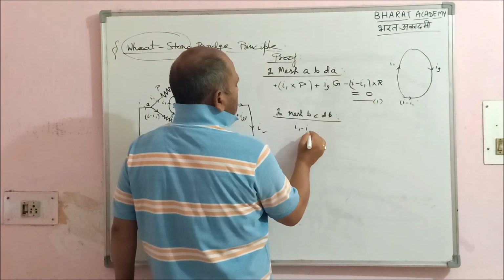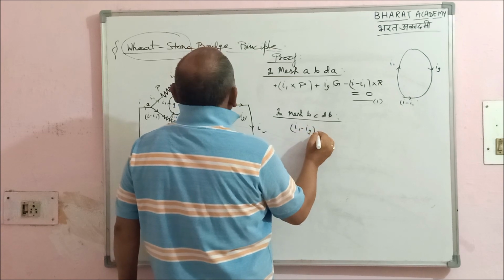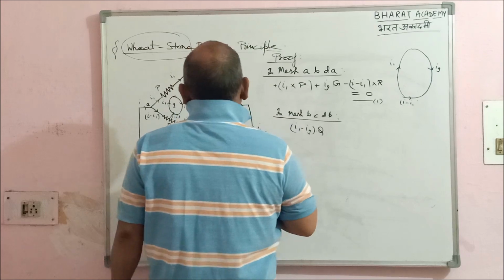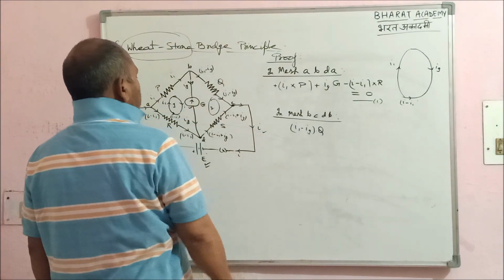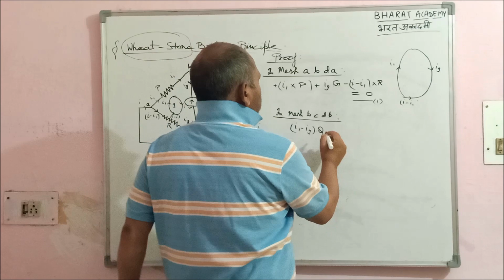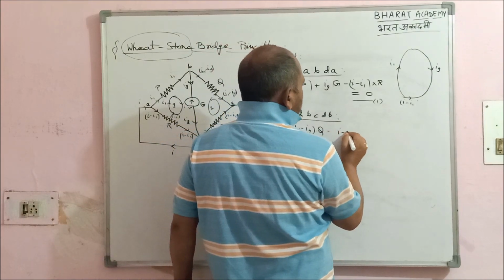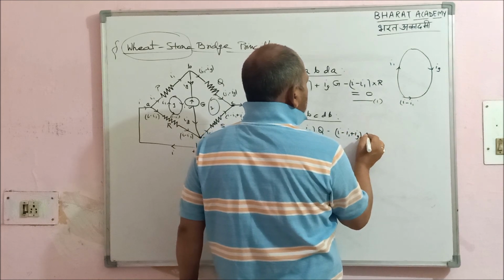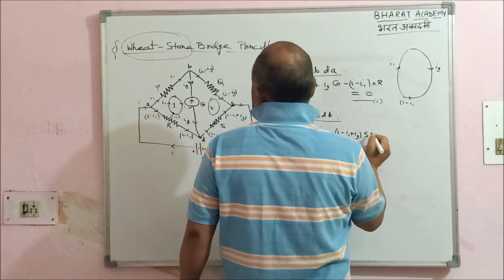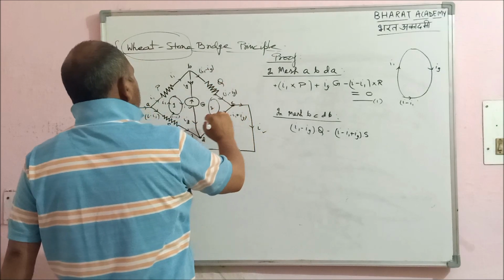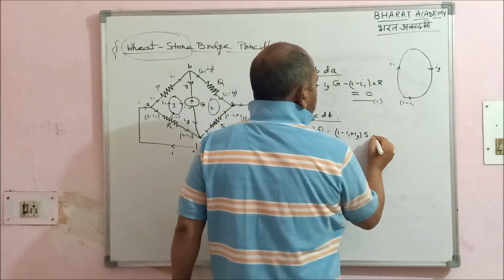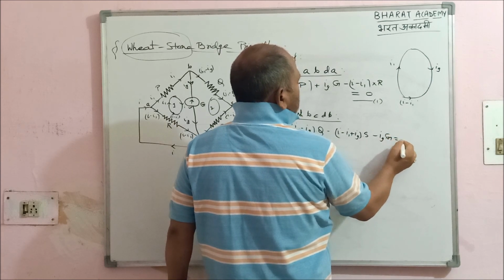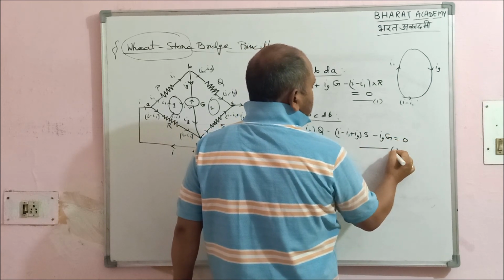I1 minus Ig, its corresponding is Q. And if we check the direction of this, I minus I1 plus Ig is opposite to that, and its corresponding is S. And look here, Ig is opposite to that, so it will be Ig into G equal to 0. This is the second equation.